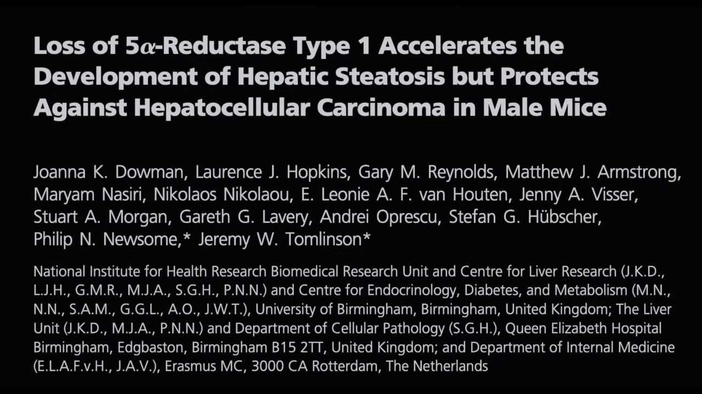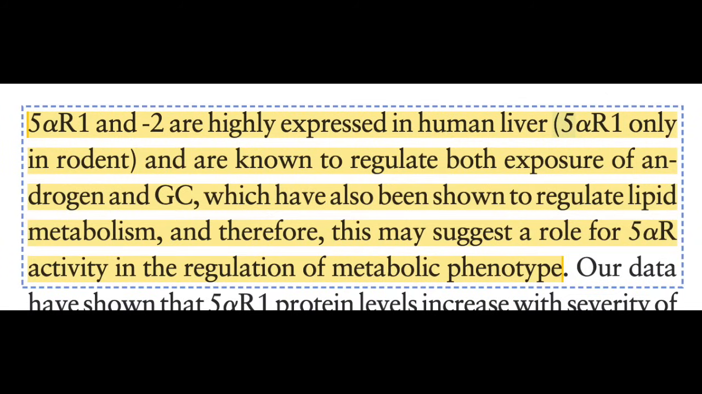So, let's take a look at another rodent study on the role of 5-AR enzymes in causing insulin resistance and a fatty liver. It's a similar study to the first study. The study first looked at the differences between the 5-AR isoenzymes that were present in a human liver versus a rodent liver. The study found that both the type 1 and type 2 5-AR isoenzymes were present in human liver, while only the type 1 isoenzyme was present in rodent liver.